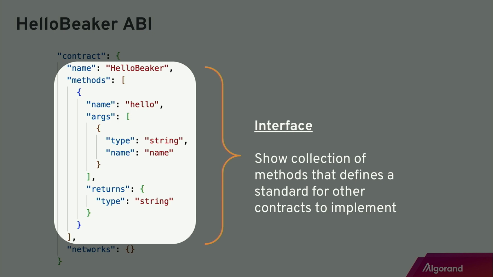All right. Zooming out a little bit more, that's an interface. This smart contract only has one method, but if your smart contract was to have multiple methods, all of your methods will be included in this interface. An interface basically shows a collection of methods that defines a standard for other contracts to implement. So let's say I created a template for an NFT auction app. The interface will show, hey, if you want to create an NFT auction app, these are the methods that you need to have. And on top of that, you can add more methods if you want to customize it.